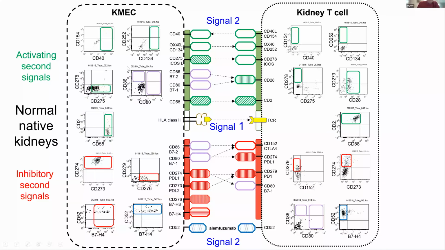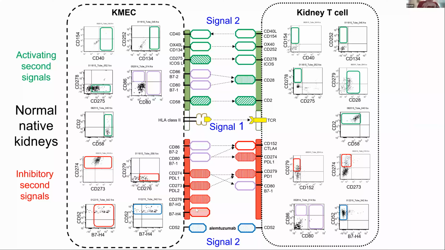So this was, say, B7-1 or B7-2, which are activating for certain kinds of T cells, but they're not present on the endothelial cell. So that's why those are open. You'll notice here that you do have this CD58, and CD58 binds the CD2. The arrow means this is a pair that when they bind, they're activated. And again, when I blocked this, my activation went away.